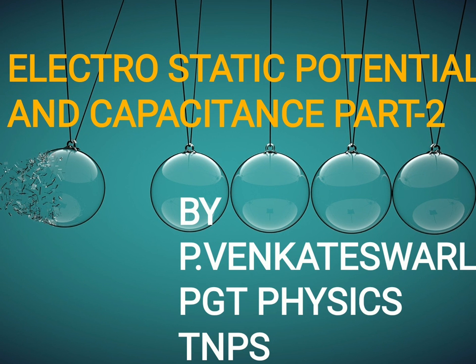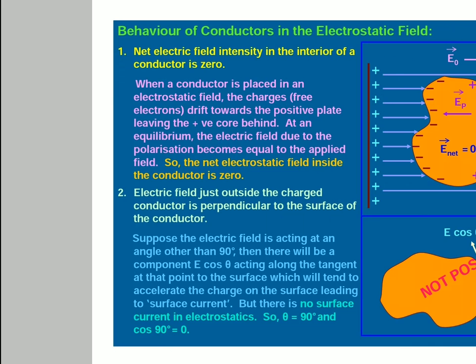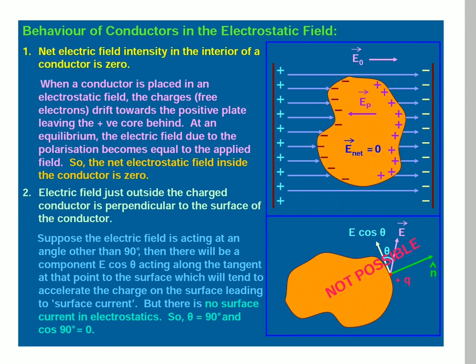Now I will be discussing electrostatic potential and capacitance, part 2. Coming to the behavior of conductors in the electrostatic field. First one: the net electric field intensity in the interior of a conductor is zero.